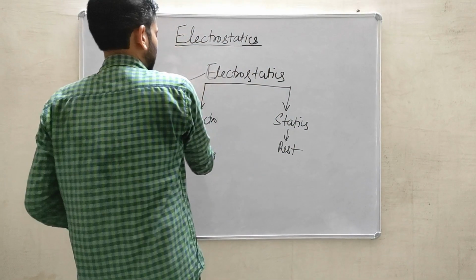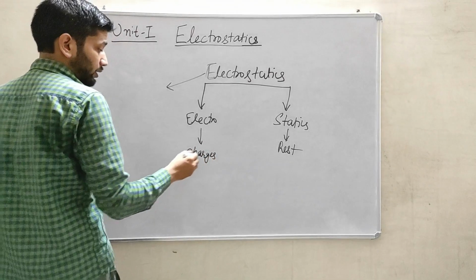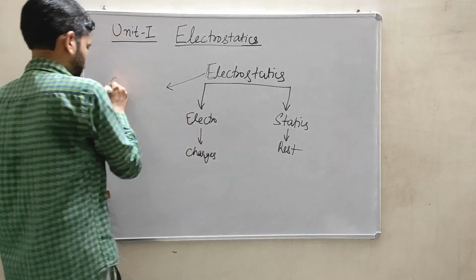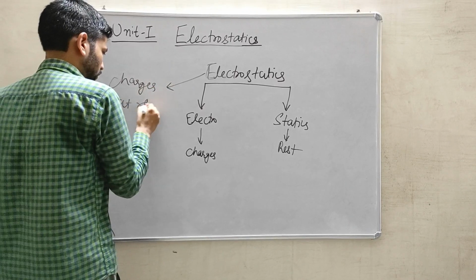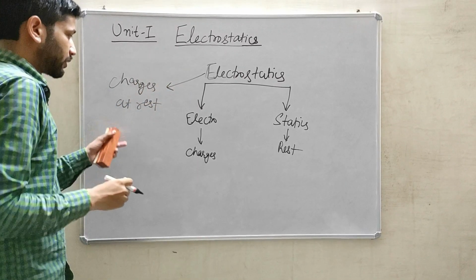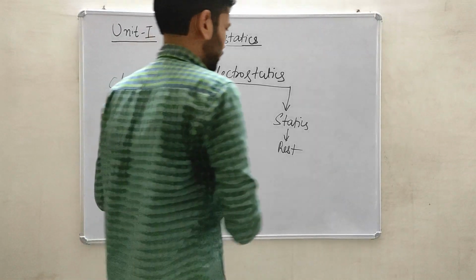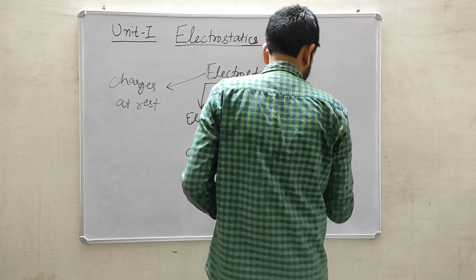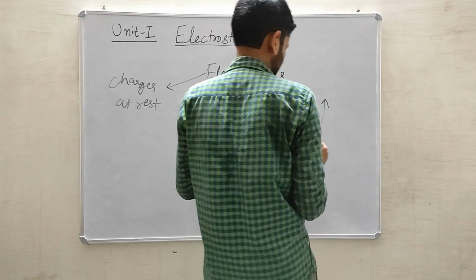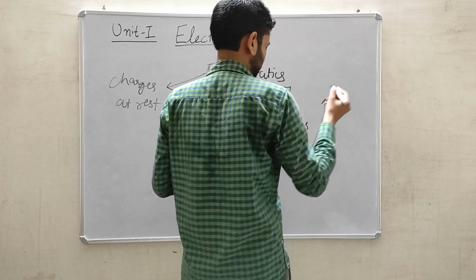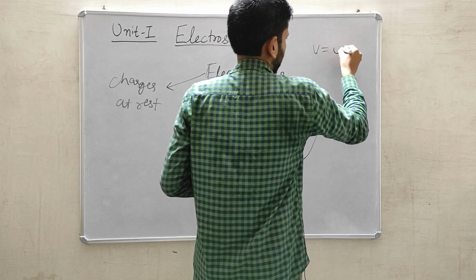So इस यूनिट के अंदर हम पढ़ेंगे और डील करेंगे चार्जेस which are at rest, or how they are interacting with other charges, or how the two charges will interact with each other. So first I will discuss about what is the meaning of rest. So rest का मतलब है कि अगर किसी वेलोसिटी